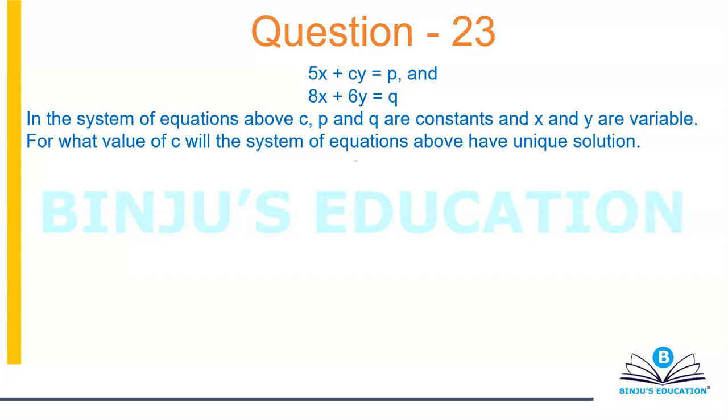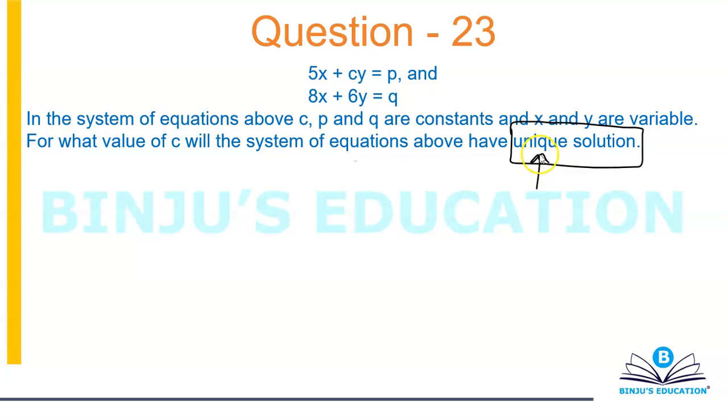So after you practice a couple of questions of these sorts, you'll simply be focusing on this one word: unique, or no, or infinite. These are the only three things that can happen. There's nothing else that can happen.